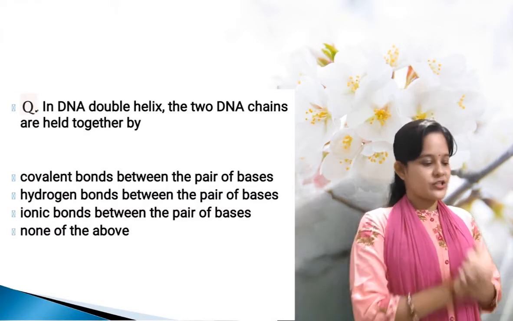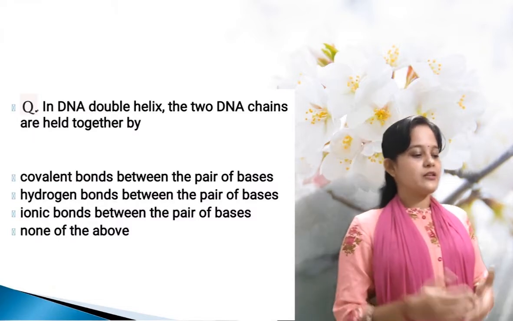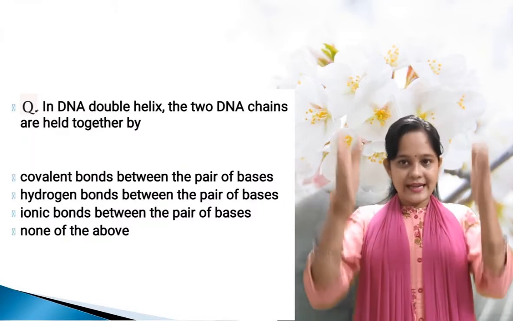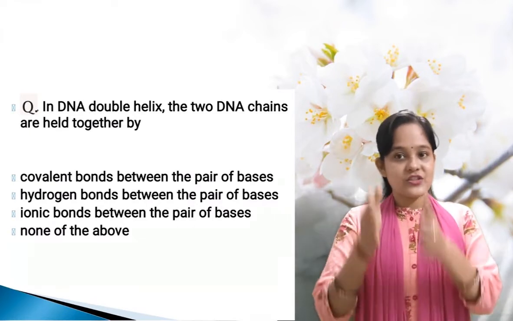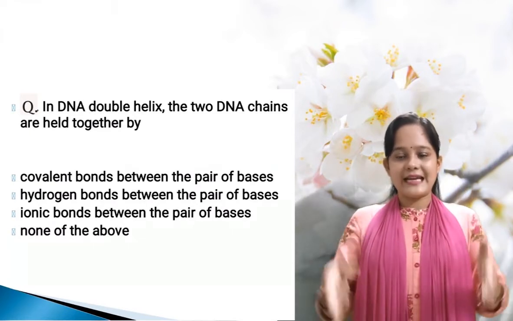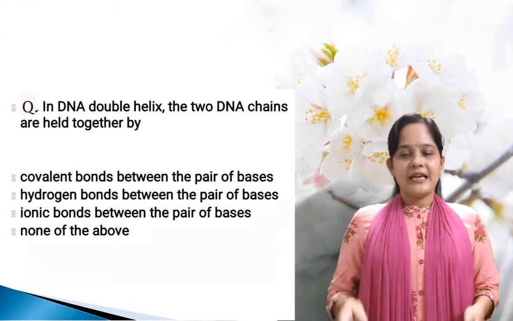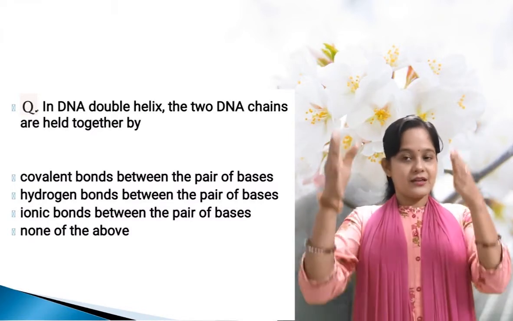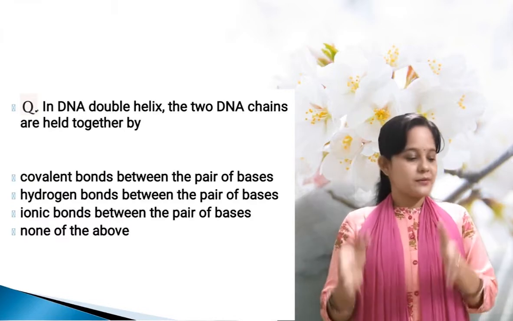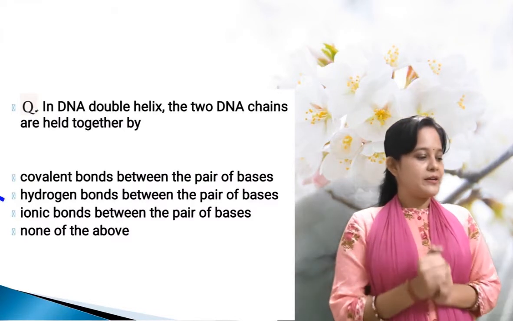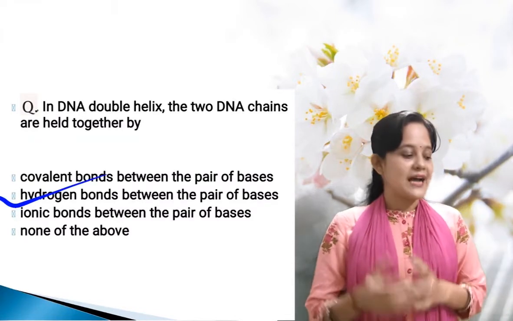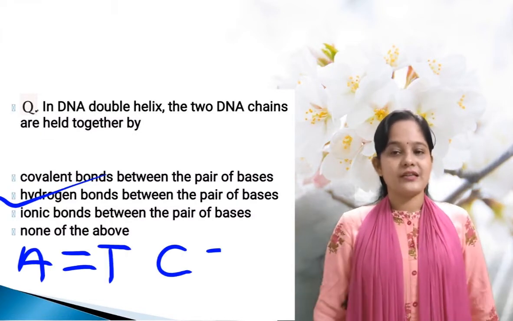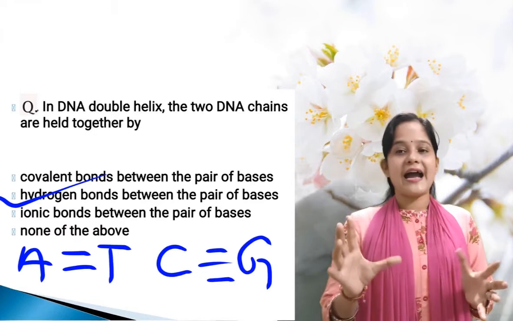Then the next, in DNA double helix, the two DNA chains are held together by what? The structure of the DNA is like a ladder. In the ladder, the two strands of the DNA are held together by the nitrogenous bases, and the nitrogenous bases get attached with each other by the presence of hydrogen bonds.